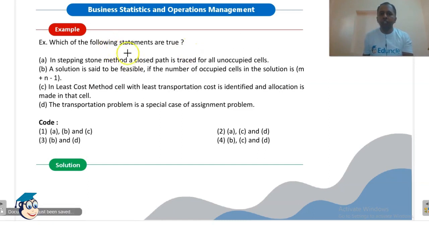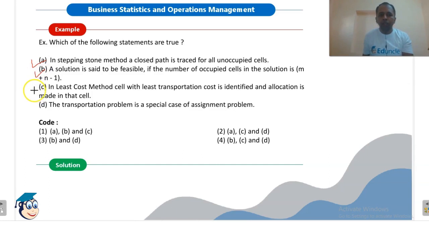Which of the following statements are true? In the stepping stone method, a closed path is traced for all unoccupied cells. This statement is true. A solution is said to be feasible if the number of occupied cells in the solution is m plus n minus 1. This is again true.